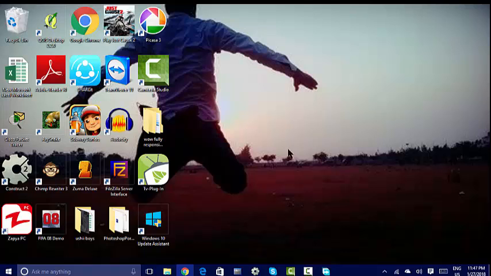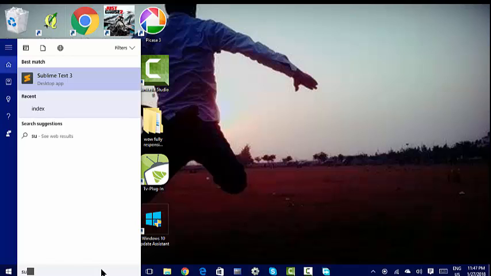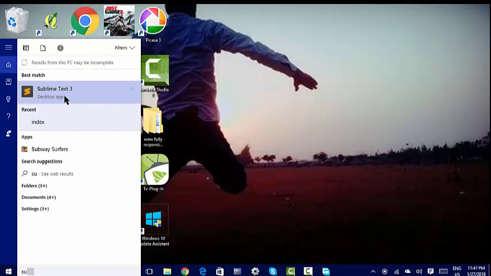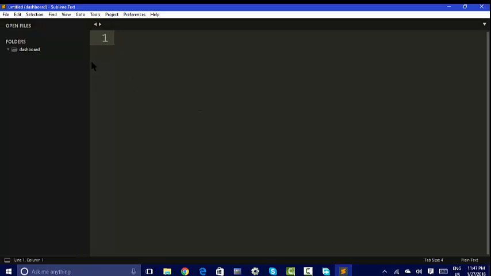So guys, here's your Sublime Text Editor 3 is installed on your computer. Let's check it from here. Type Sublime. Now this is the Sublime Text. Open it. So friends, you can see a Sublime Text Editor code editor is installed on your PC, and this is the simple interface of Sublime Text Editor.